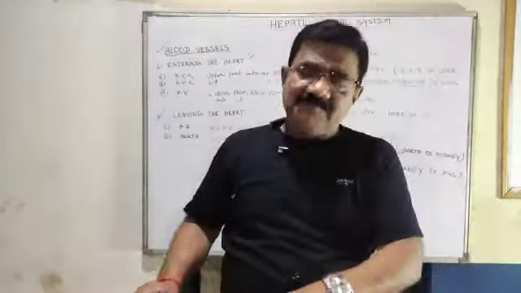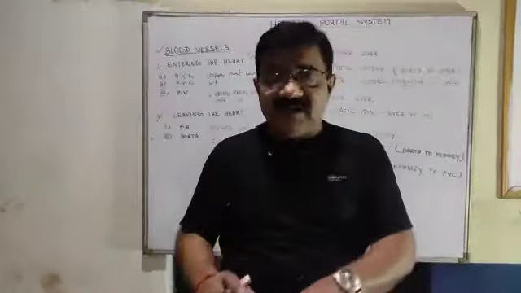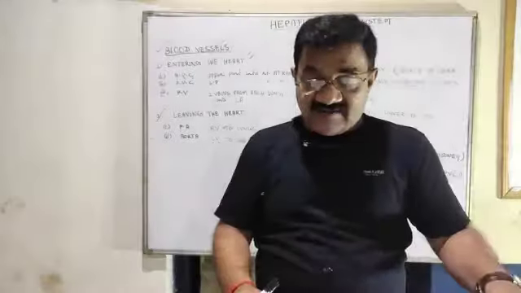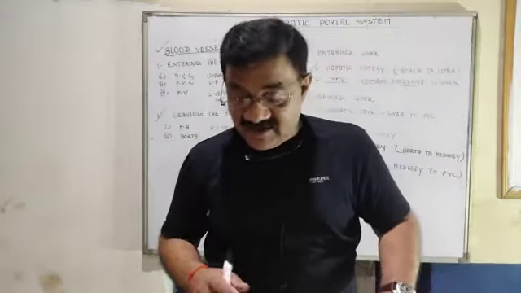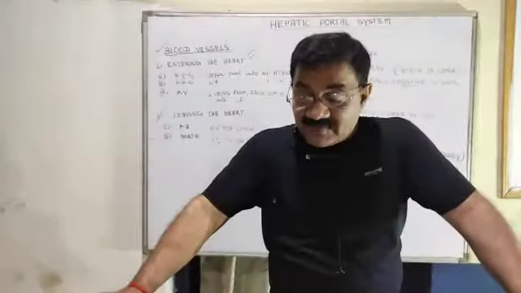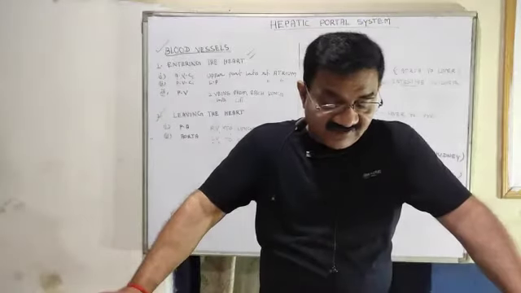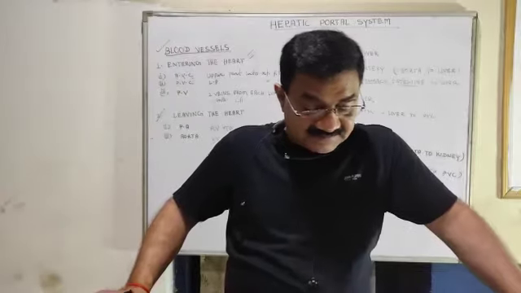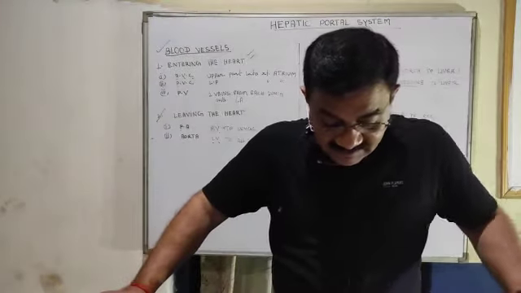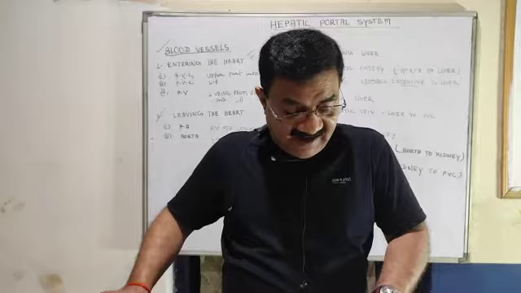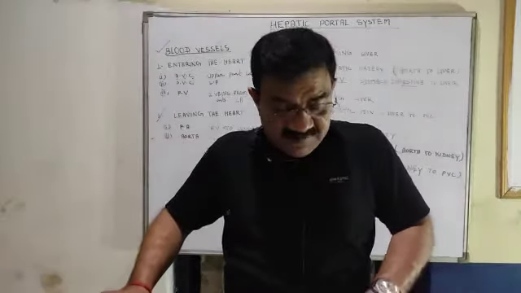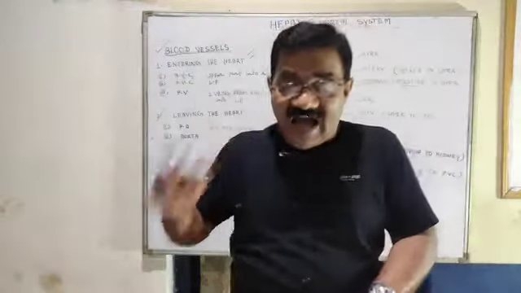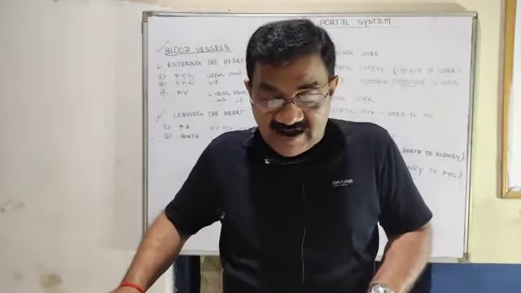And one very important question: there will be a question in the board exam related to this part, like a flow chart. You can see page number 111, question 2. Given below is a diagram of the human blood circulatory system, and the arrows show the blood vessels and the parts.